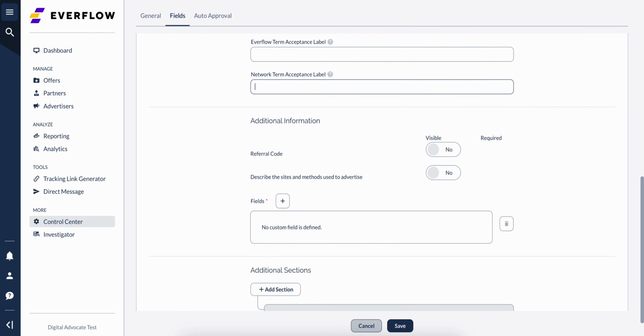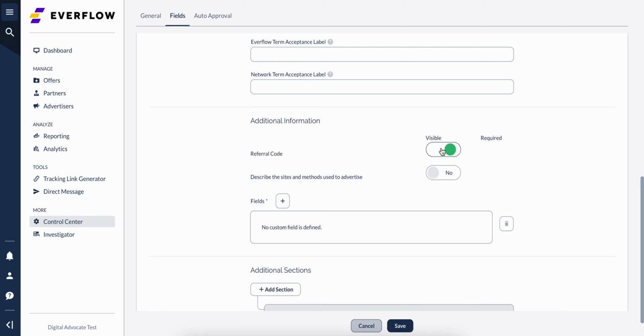Additional information is where you can request applicants to share their referral code, additional promotional text, or any information that was not covered in the platform fields. The referral code field allows the applicants to enter a specific value that indicates how they found the application. The field will auto-populate if a user-specific sign-up link was used by the applicant. The referral code entered will reflect on the applicant upon creation. For example, Partner A may share their partner referral link or referral code with Partner B, which then lists Partner A as a referrer to Partner B when created.